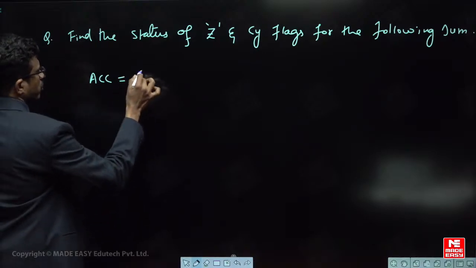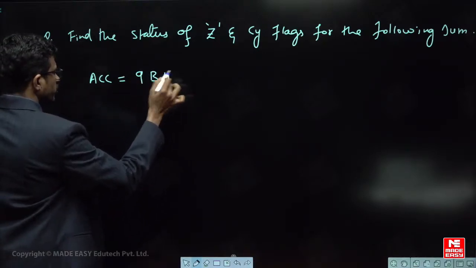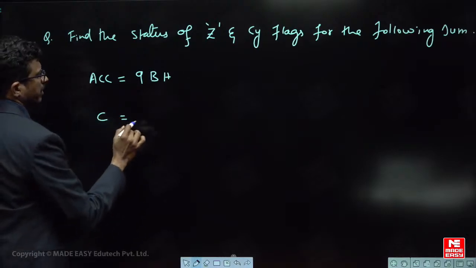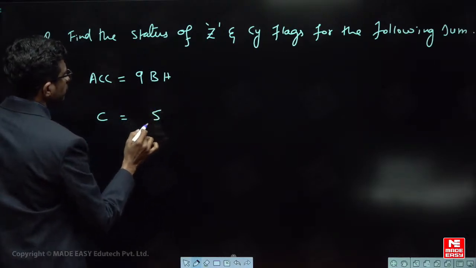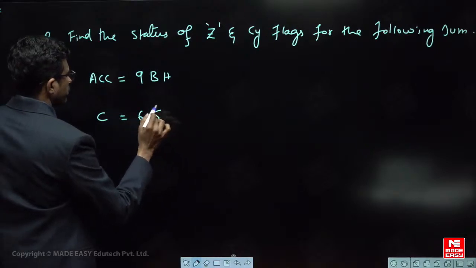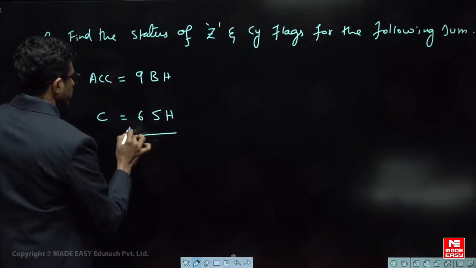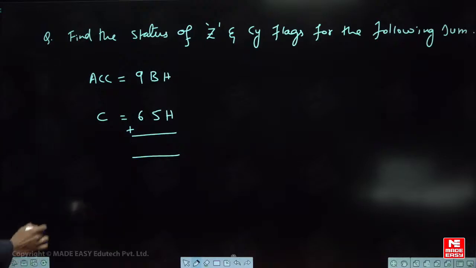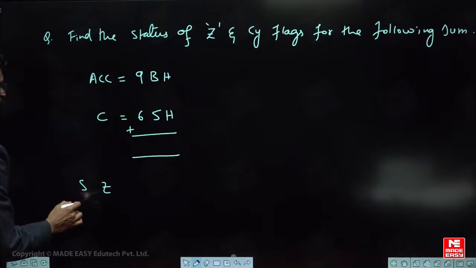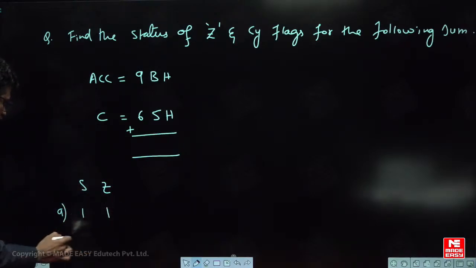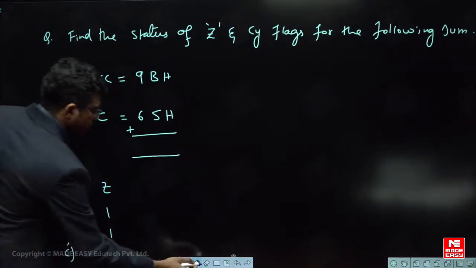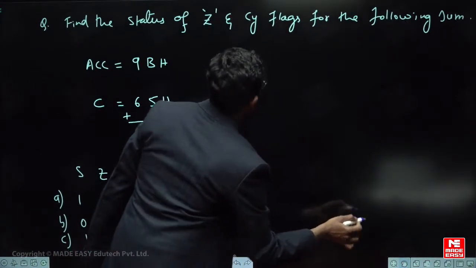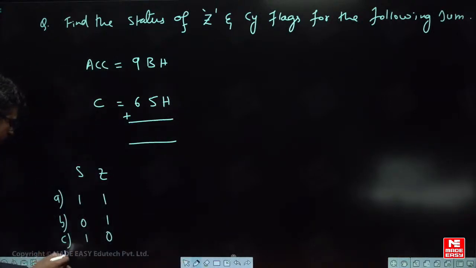Let us say accumulator has got some 9bh, and the content of c is given as say 65h. Okay, this is the data given to you. So you have to find out what is the status of these two. I am giving you some options, sign and 0. So sign flag will be say here 1 and 0 flag is 1, B option is 0 1, and C option is 1 0, and D option is both 1 1. You tell me what is the correct answer.